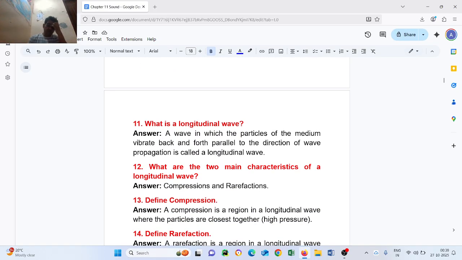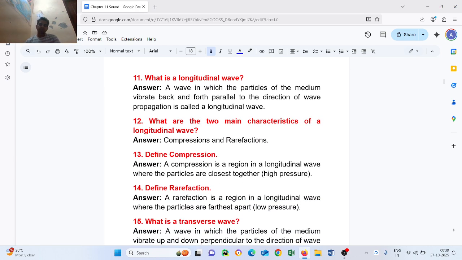Question number twelve: what are the two main characteristics of a longitudinal wave? Compression and rarefaction. Question number thirteen: define compression. A compression is a region in a longitudinal wave where the particles are closer together, high pressure.